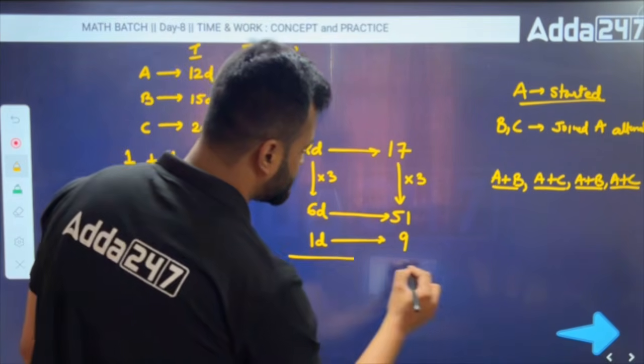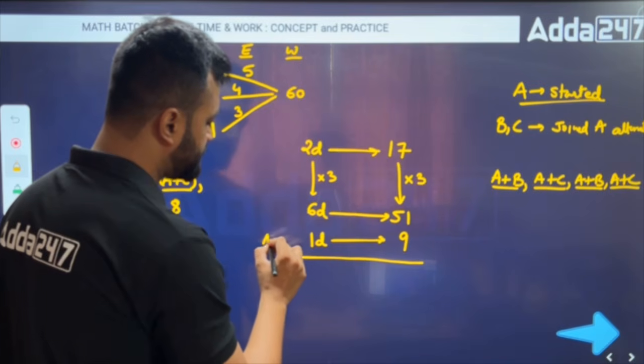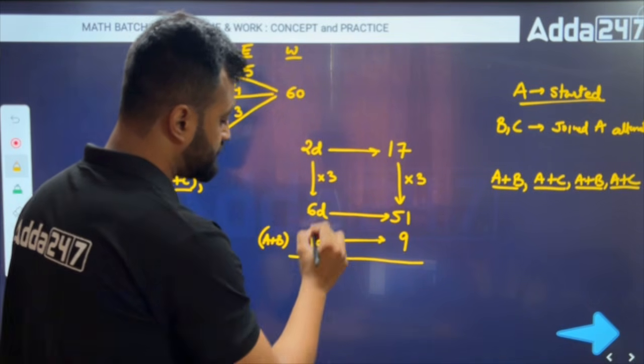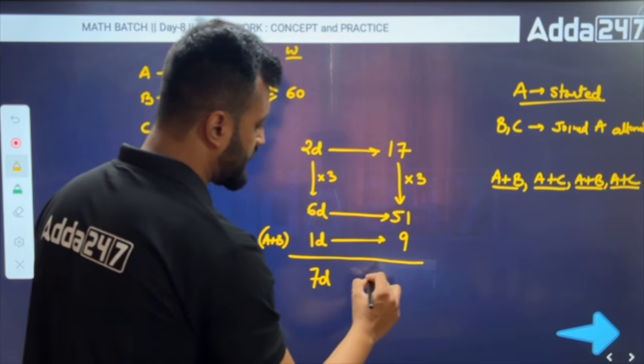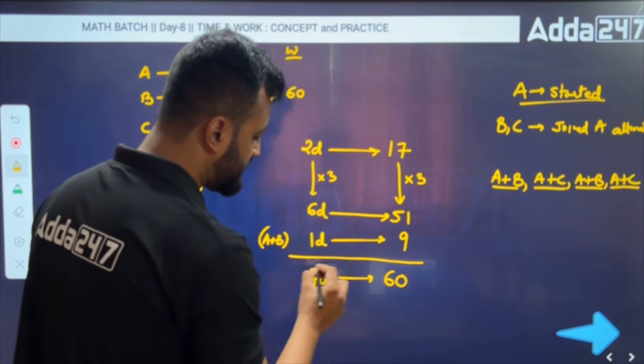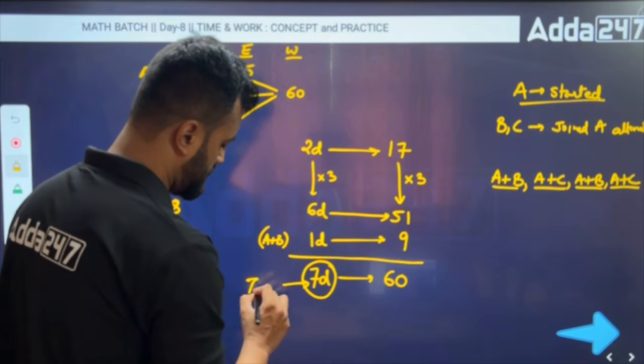So roundabout, if we get the total, we get 7 days. In 7 days, your entire job will be completed. So 7 days will be the right answer for this question.